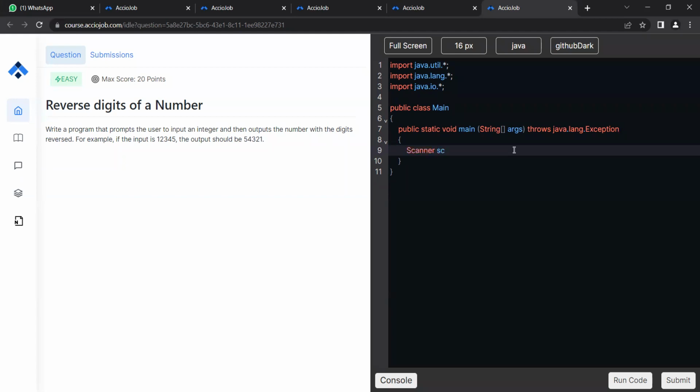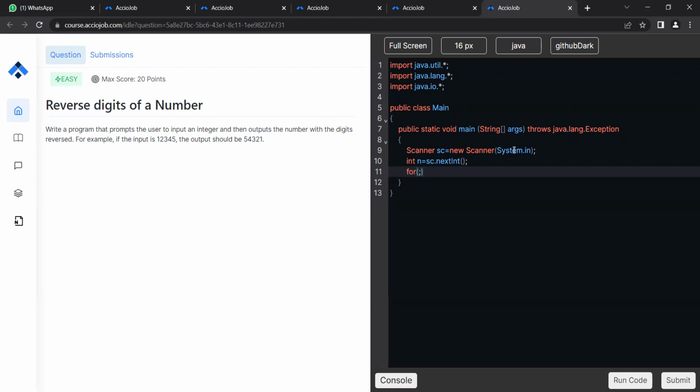Scanner sc is equal to new Scanner with System.in. Now I need an integer number. n is equal to sc.nextInt. We don't need a for loop here, because this time I can operate directly on n, since I don't need to check anything. I just need to print.